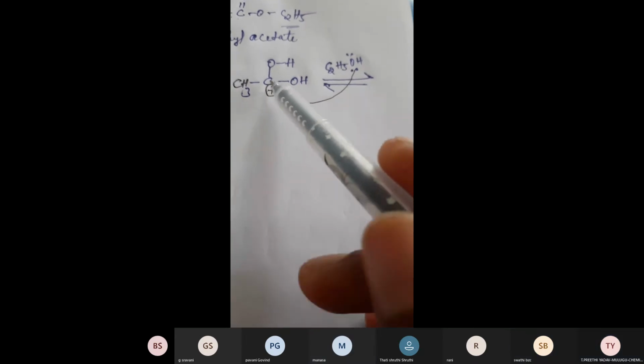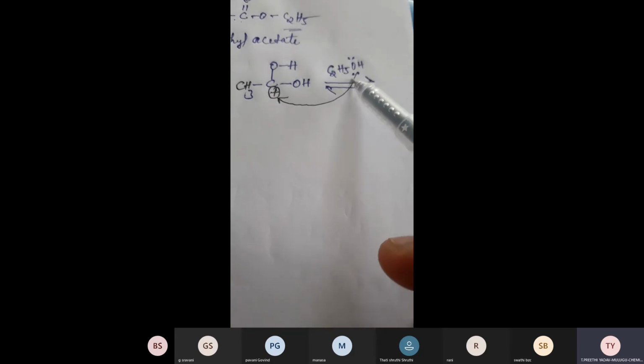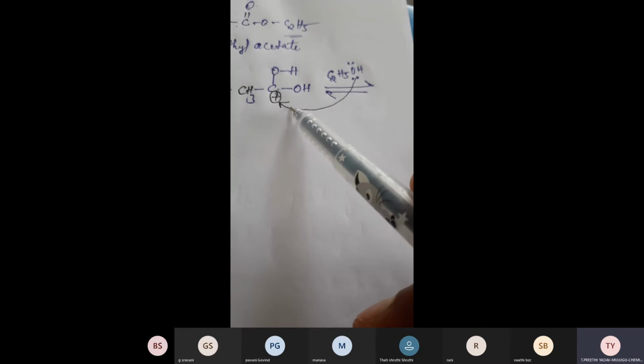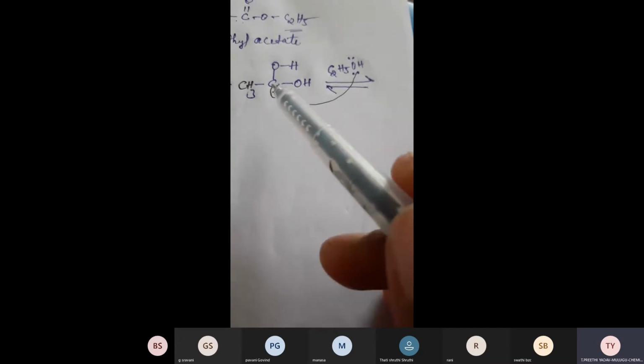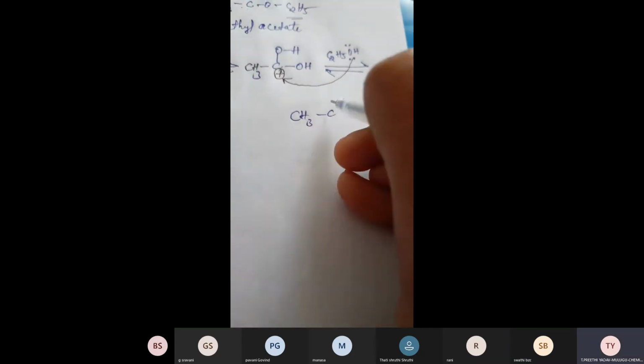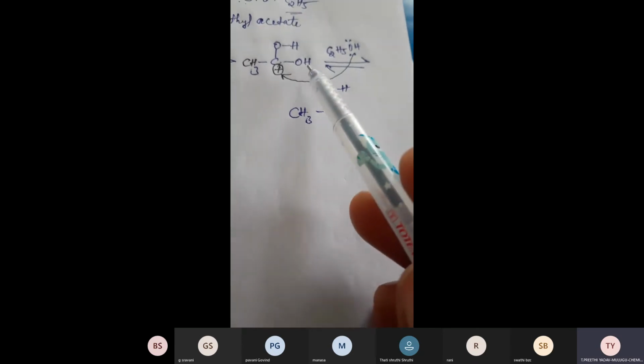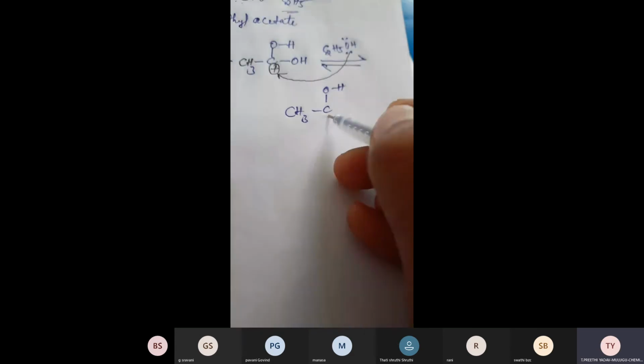Carbon has a positive charge, oxygen has a lone pair of electrons, and these two are shared. So there is a bond formation between this carbon and oxygen. Is it clear? So now I am writing the compound here. You will get CH3, C, OH. Here, girls, this OH which is present on the right side, shall I write it down below? This same OH can be written below, right?